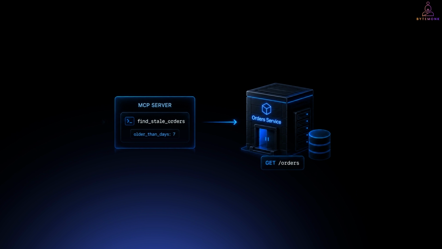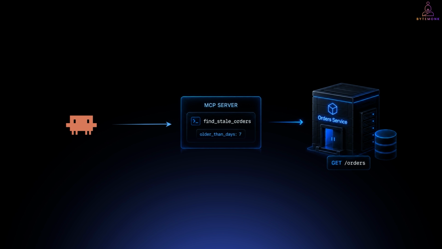Inside that MCP server, we expose find stale orders. But here's the important part. When Claude calls that tool, what happens underneath? Our MCP server simply calls the same get orders endpoint we built earlier. We did not throw away the REST API. We did not rebuild the order service. And the order service itself does not even know that Claude Code exists. It is still a normal backend service.